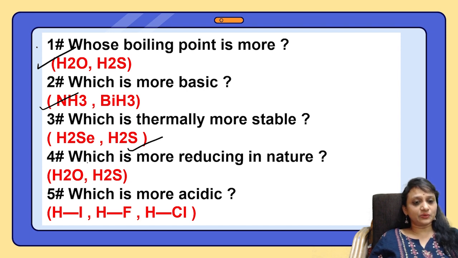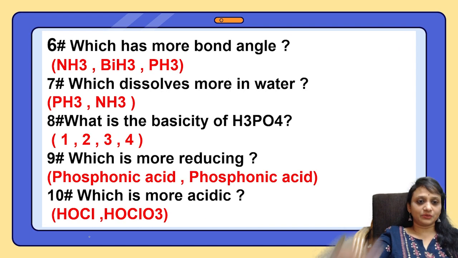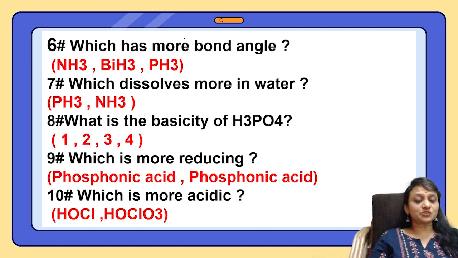Yes. Stability. H2S is more stable because the size is small. Perfect. Fourth question. Which is more reducing in nature? Okay. H2O or H2S? H2S. Which is more acidic in nature? All rapid fire we are going to do, students. Which is more acidic? Larger the size, easy to release the number of electrons. Perfect. Question number 6. Which has more?